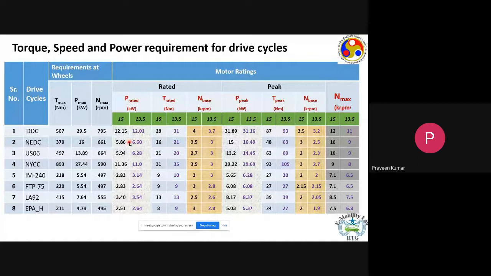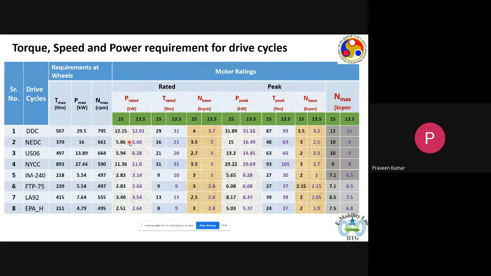We just need a much smaller motor, half the rating of the motor than we would otherwise need. So for the success of EVs on the road, it's not just the technology which is critical, it is also the human behavior, the driving behavior, which is very, very important.